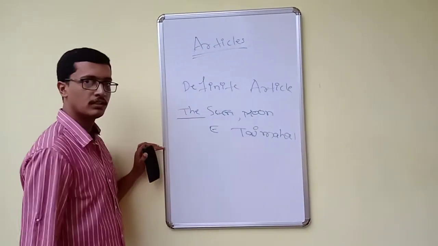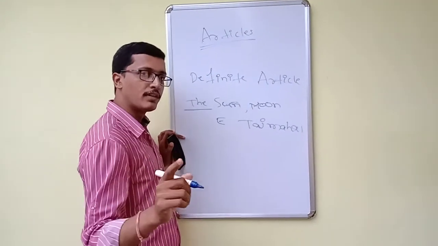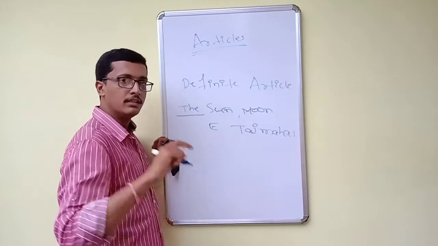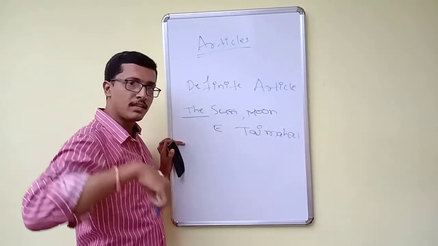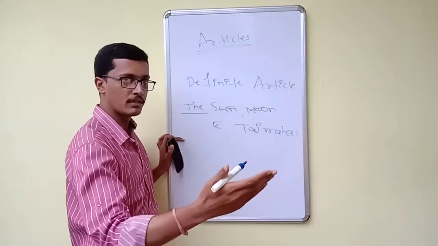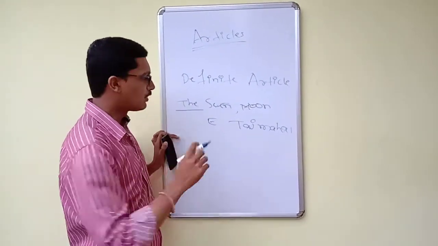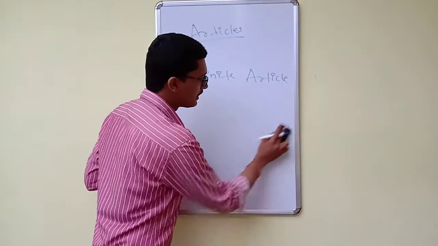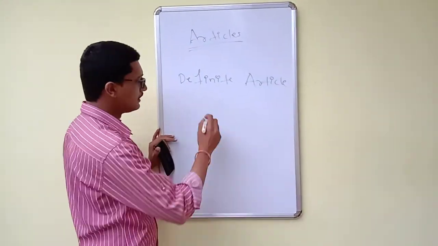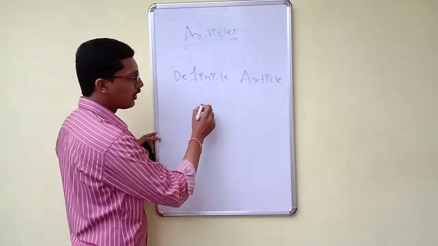article the. We are not supposed to use the definite article the in front of any person name, the Mahatma Gandhi, the Nelson Mandela. If you are using these kinds of words or the definite article the in front of a person's name, it is strictly wrong. So when we have to use the definite article the apart from these things, then we have to use the definite article the, especially when we speak about the ordinals.